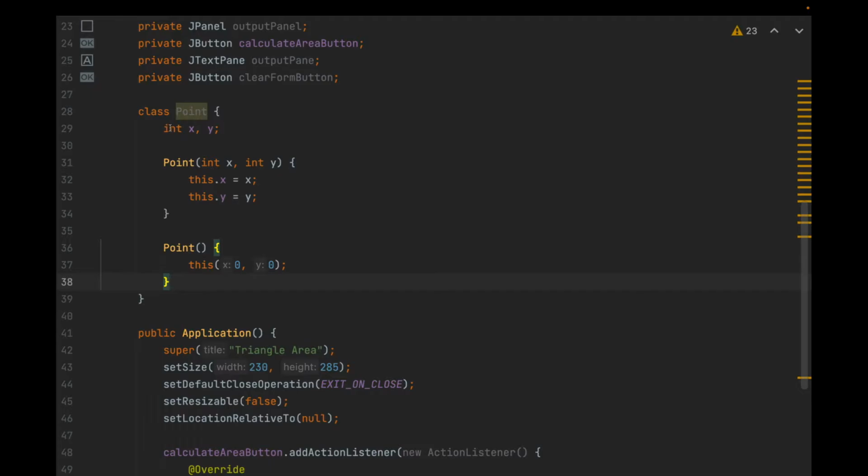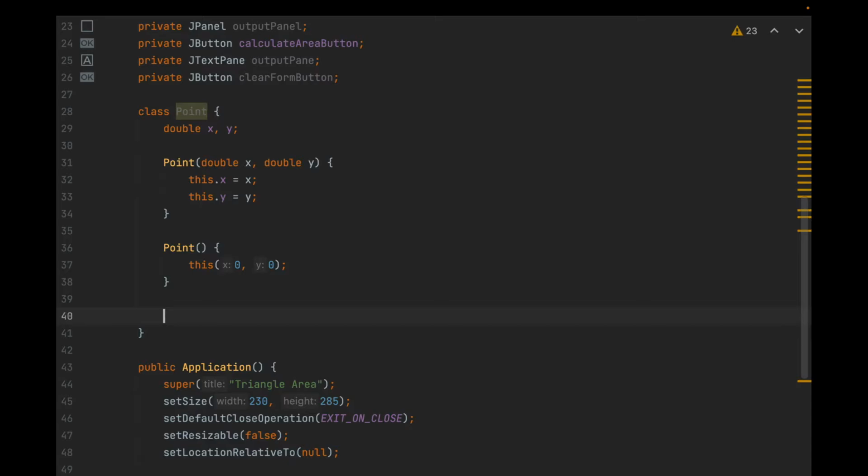First of all, do we want the points to be integers only, or will we accept double values? I'm going to allow people to enter double values, so I'm going to go ahead and modify this entire class so that it accepts double inputs and returns doubles.